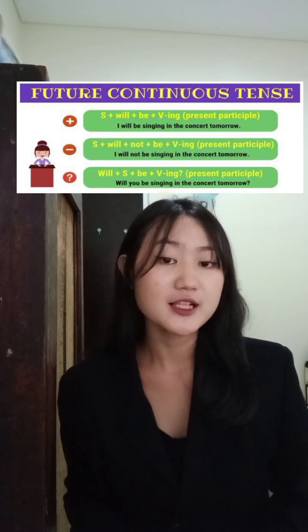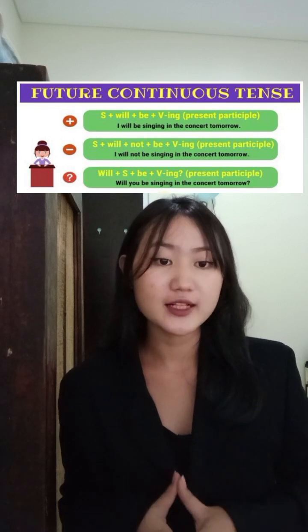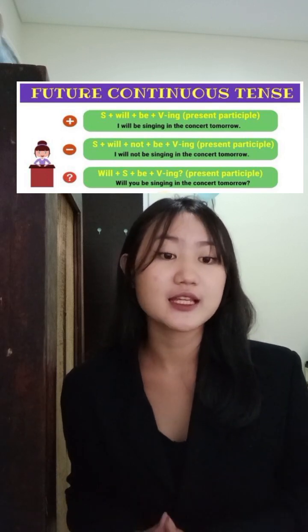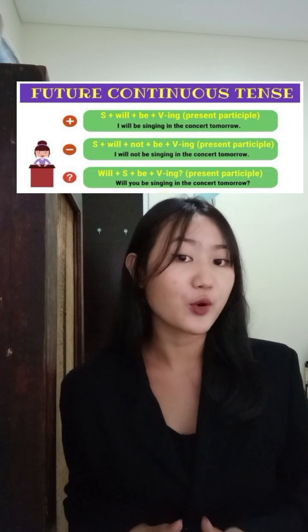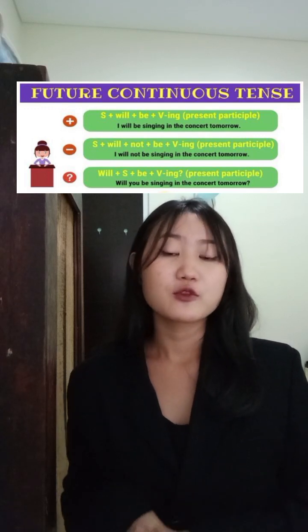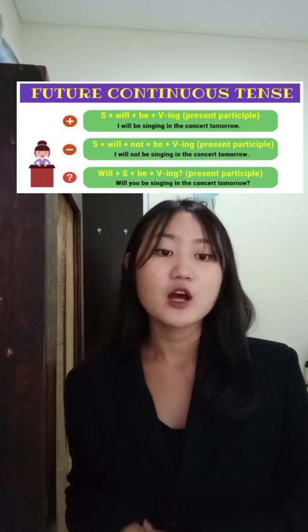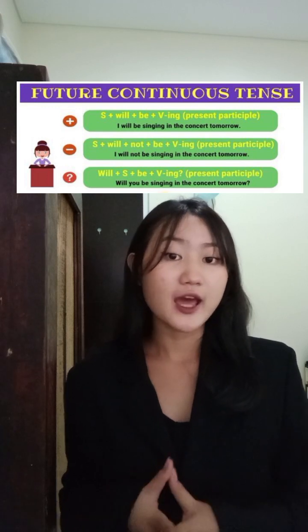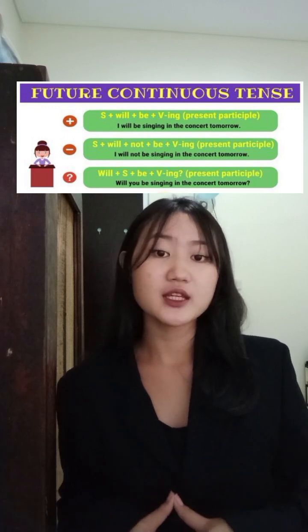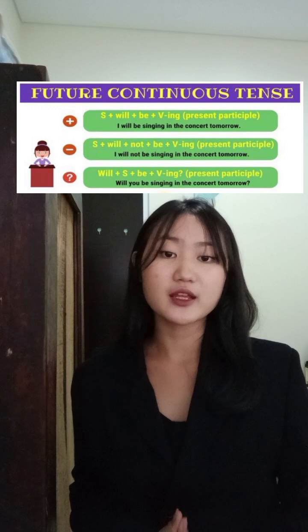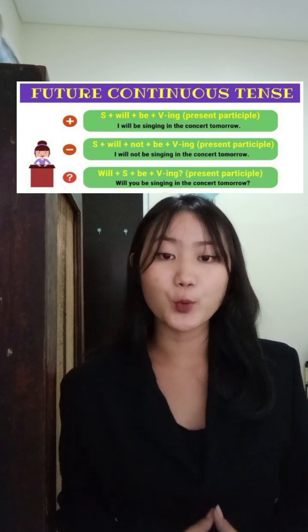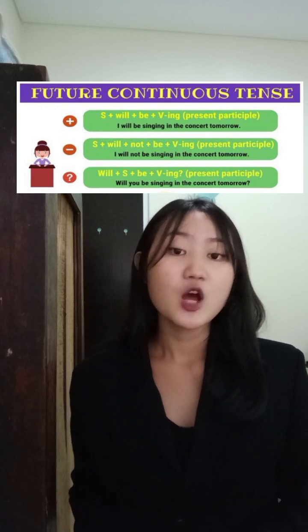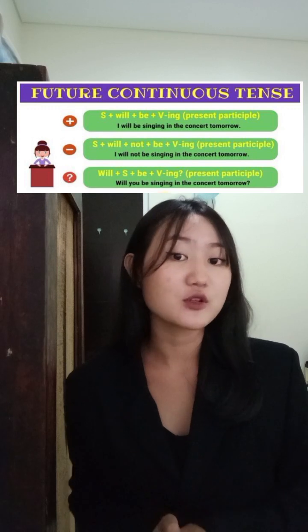For example, I will not be singing in the concert tomorrow. The question sentence is will plus subject plus be plus verb ing. For example, will you be singing in the concert tomorrow?